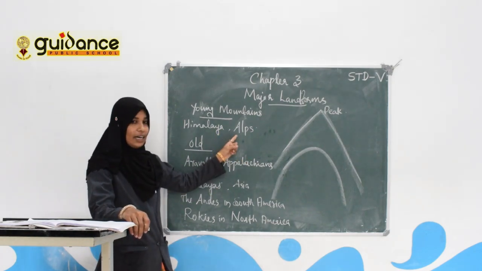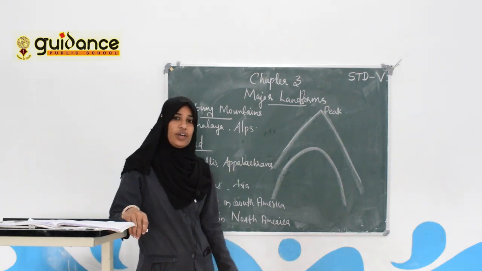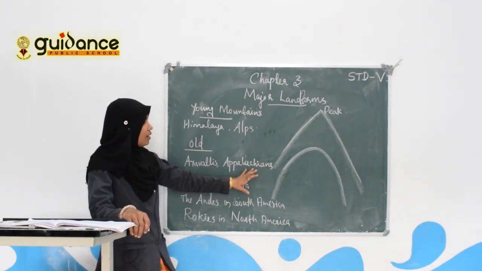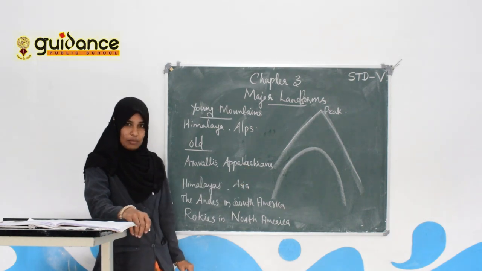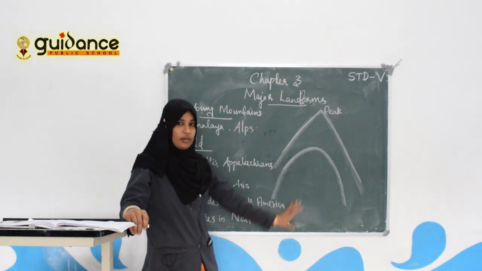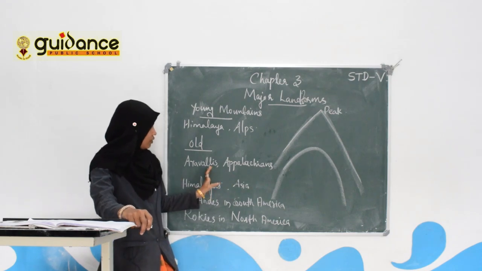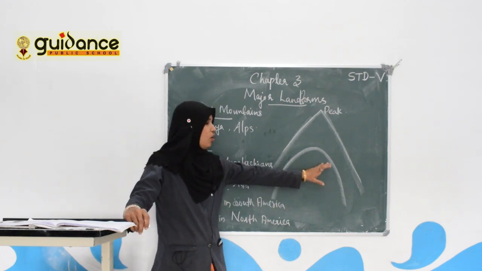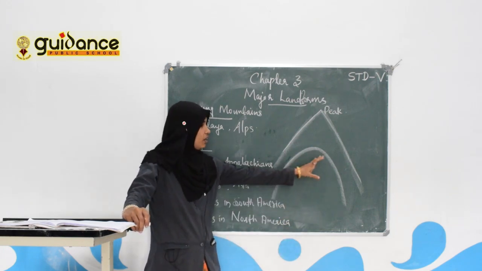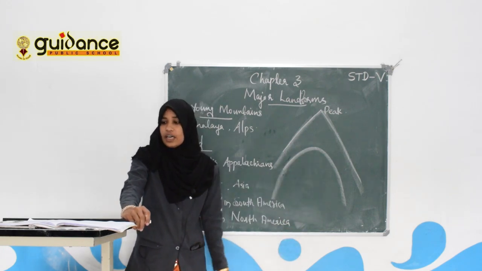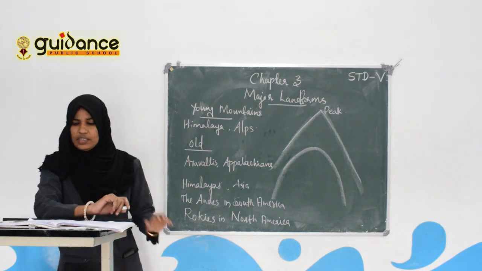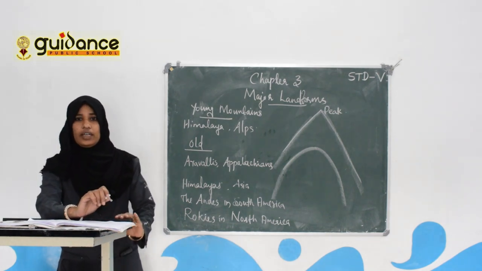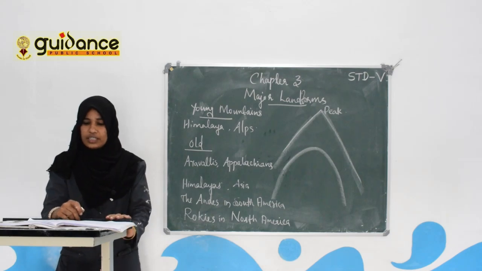Himalaya and the Alps are the examples of young mountains. Aravallis and the Appalachians are the examples of old mountains. They have rounded peaks.